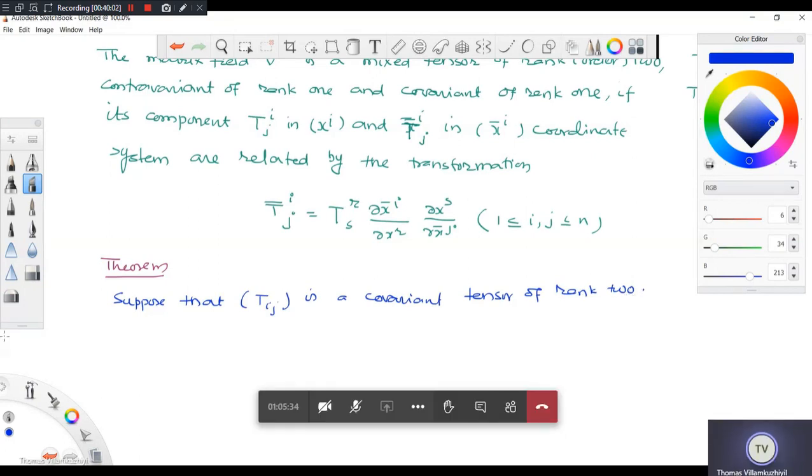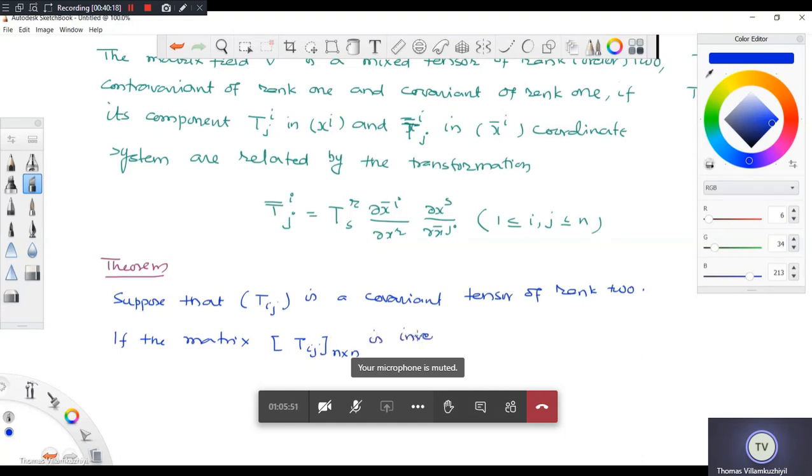If the matrix Tij, you know this matrix is an n cross n matrix, is invertible, that means the determinant should not be 0, with inverse,